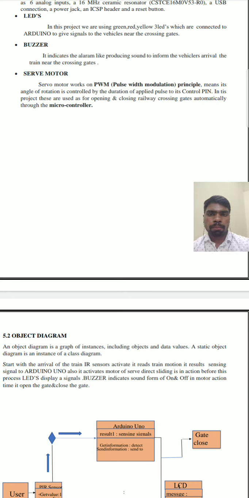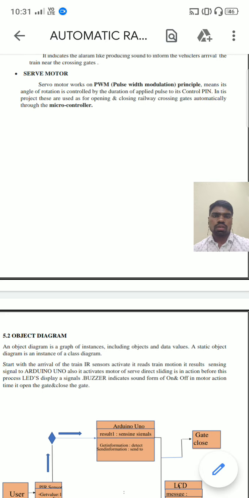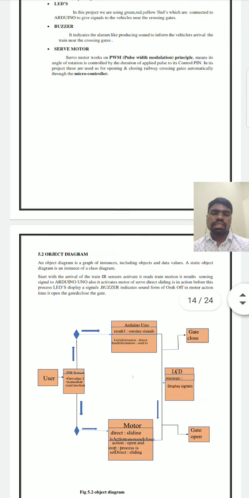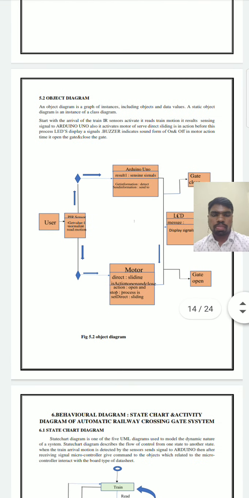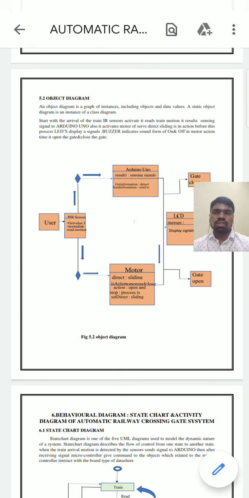Servo motor. A servo motor works on the PWM, pulse width modulation principle, which means its angle of rotation is controlled by the duration of the pulse applied to its control pin. In this project, these are used for opening and closing the crossing gates automatically through the microcontroller. This is the object diagram of the automated railway crossing system.